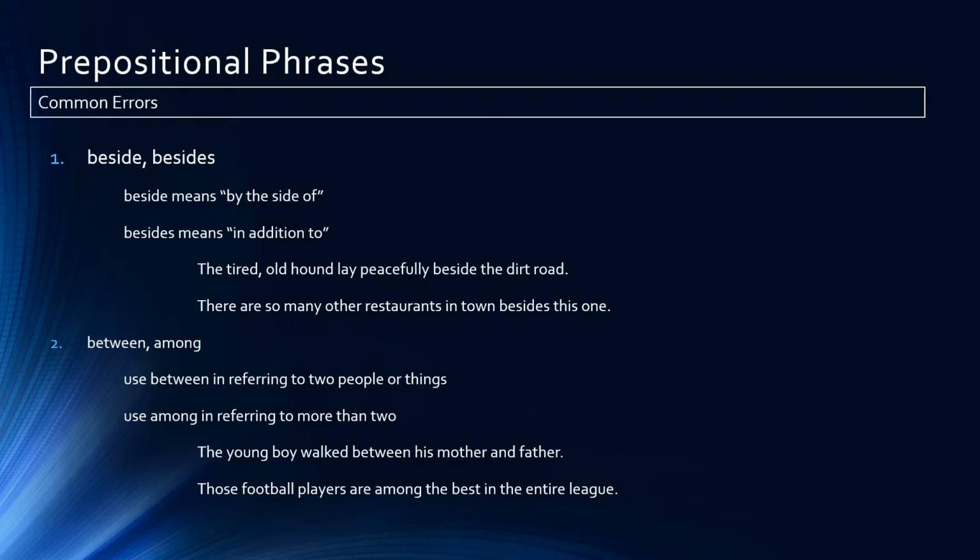Another common error is between the usage of the words between and among. We always want to use between when we're referring to 2 people or things. And we want to use among when we're referring to more than 2. The young boy walked between his father and his mother. So we're talking about the young boy walking between 2 other people, his father and his mother.